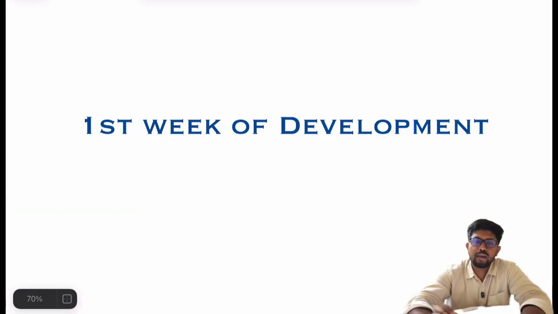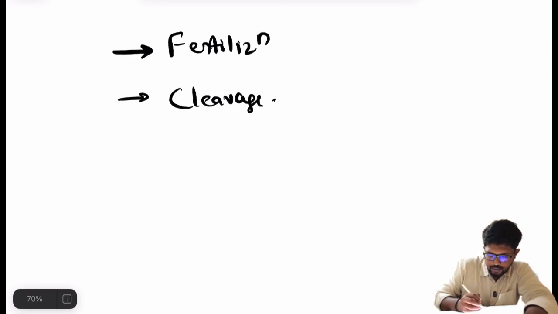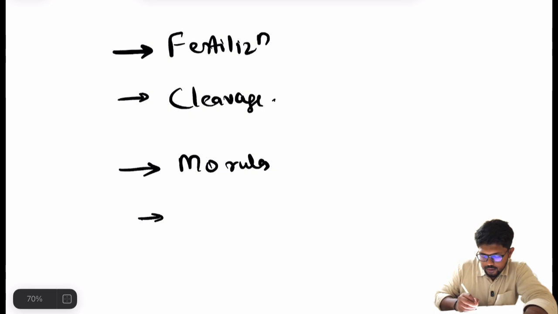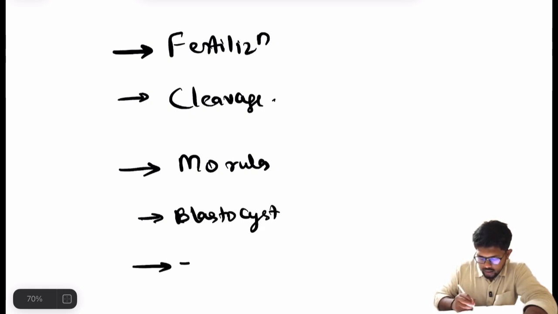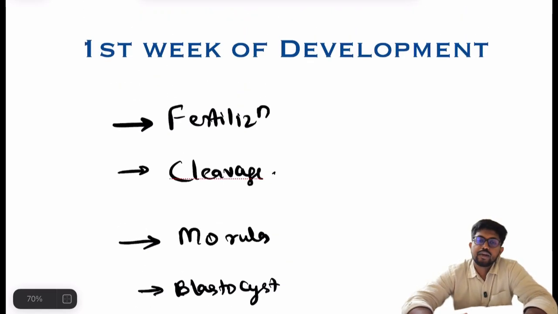In the first week of development, several events occur. They are: fertilization, cleavage, morula formation, blastocyst formation, then implantation. Before beginning today's lecture, first we'll see one animated video.